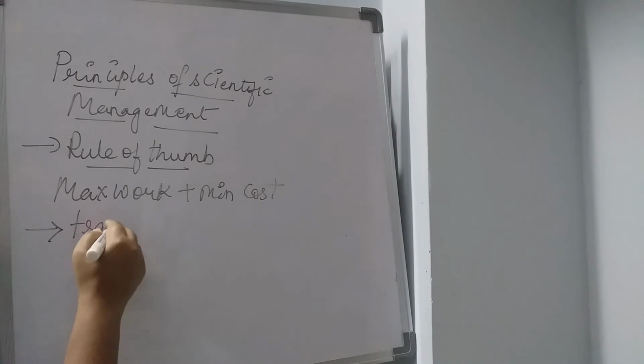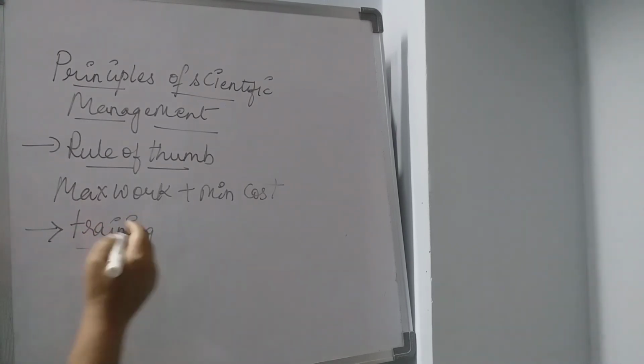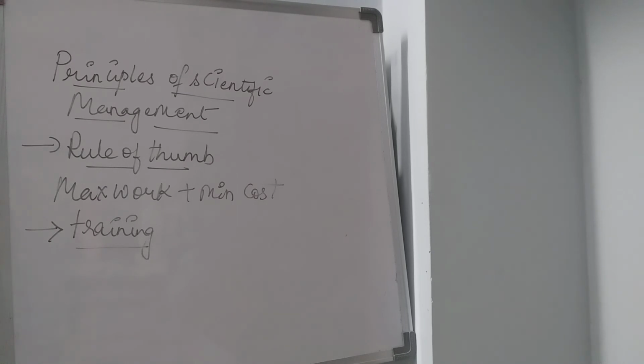Already I have told you just now, training of workers on a scientific basis, and here what we are doing is taking the education, the work experience, aptitude and physical strength of an employee into account apart from doing the selection. After checking all these 4 things, that is his education, his work experience, his strength and also aptitude, we are selecting the workers and giving them training, so that he will be very new to the work.